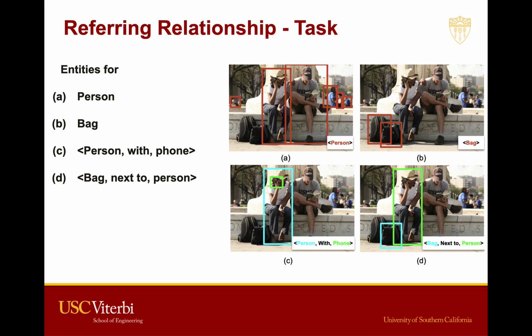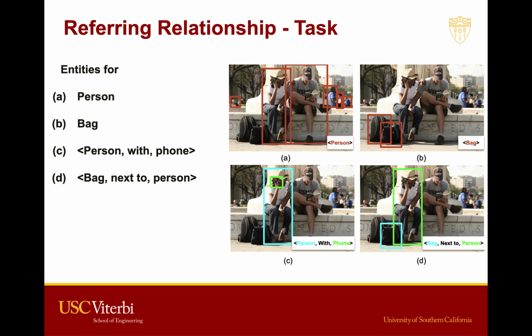First, let's introduce the task of referring relationships. Referring relationships is to localize the subject and object's entity based on a given query. We plot an example here to show the difference between the detection problem and referring relationships. The two examples on the first row are the detection results for category person and bags. Detection results may have more than one output since there might be multiple person or bags there.